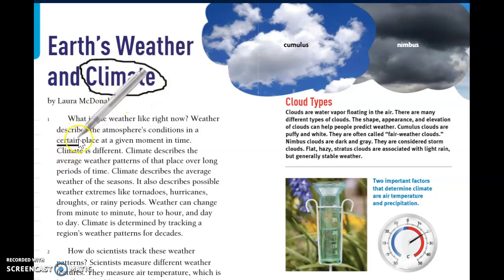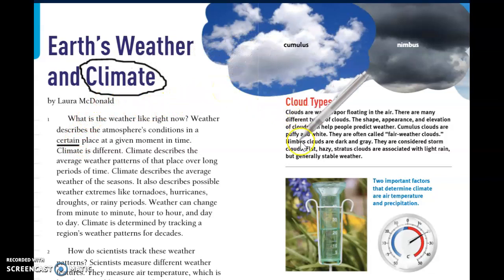Now, what did you notice is different about these two words? The word climate begins with the hard C sound, K. Can you say the hard C sound? K. But the word certain begins with the soft C sound. So even though they both begin with the letter C, they each make a different sound.